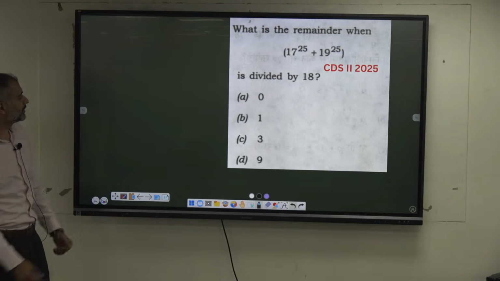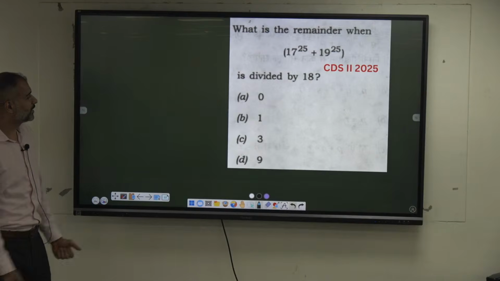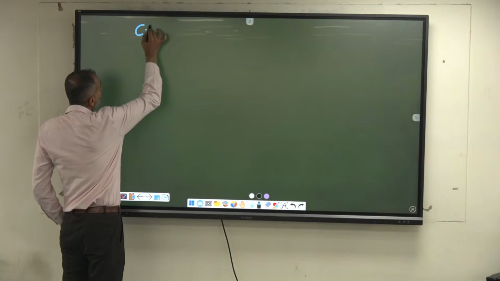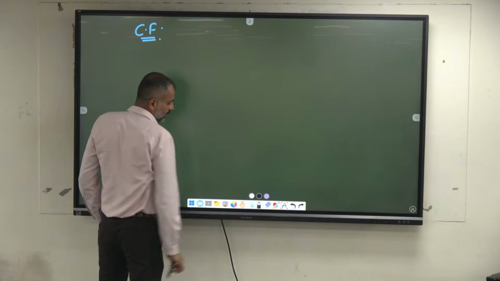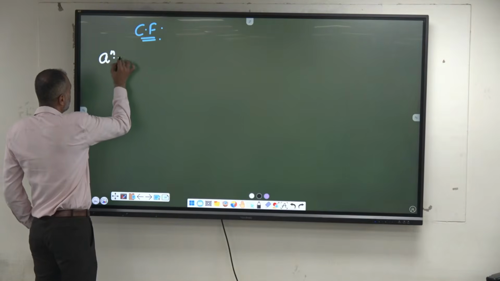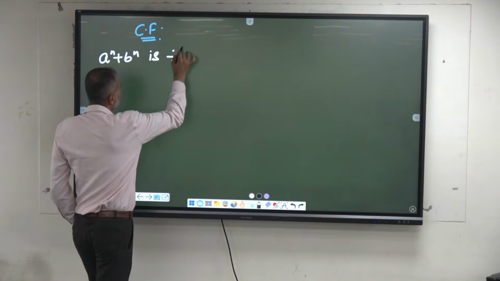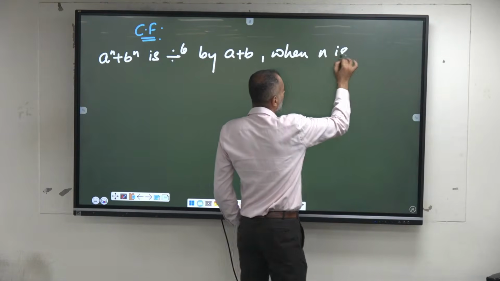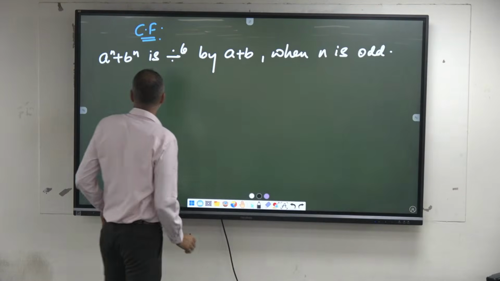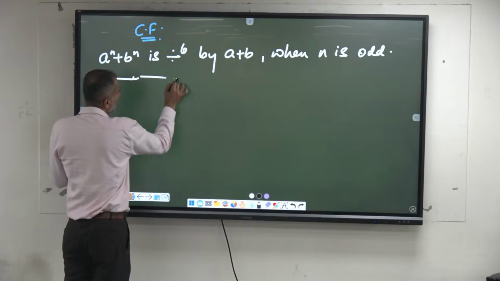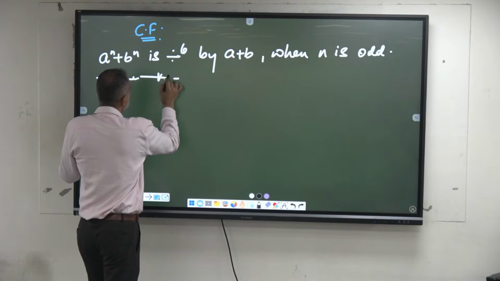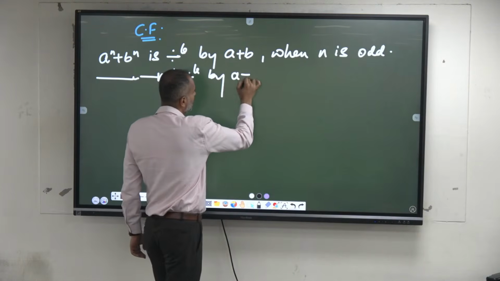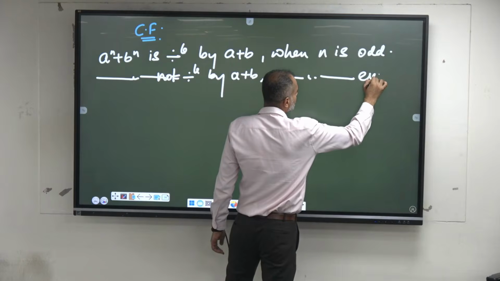What is the remainder when 17 power 25 plus 19 power 25 is divided by 18? Okay, look here now. If you are familiar with the common factors: A power n plus B power n is divisible by A plus B when n is odd. Similarly, A power n plus B power n is not divisible by A plus B when n is even.